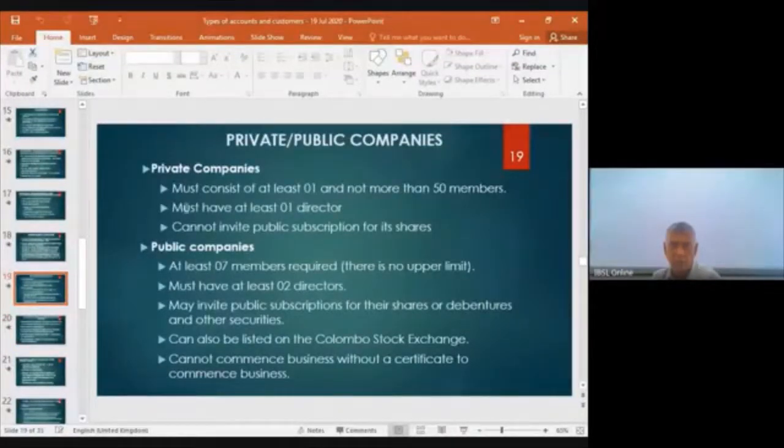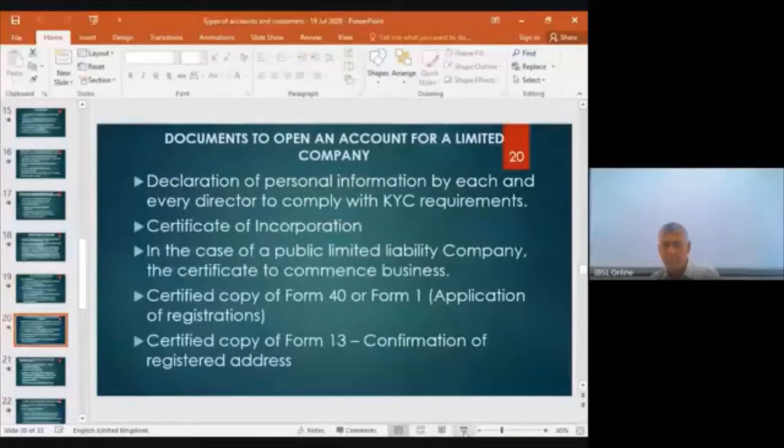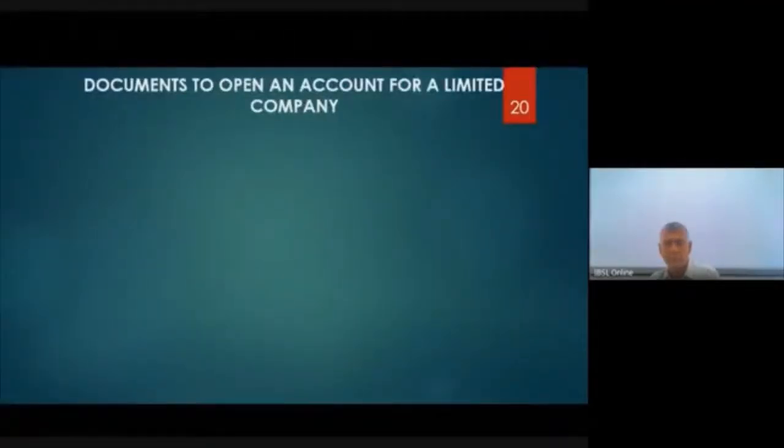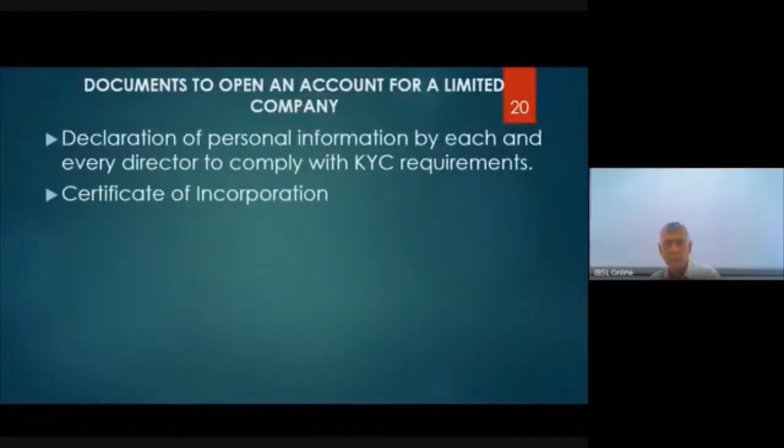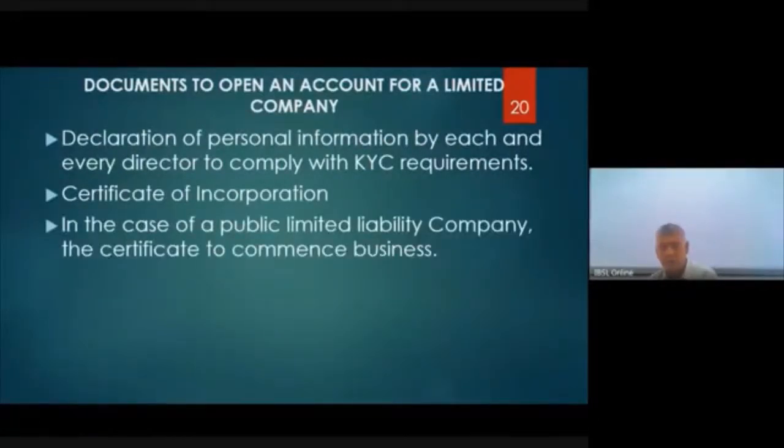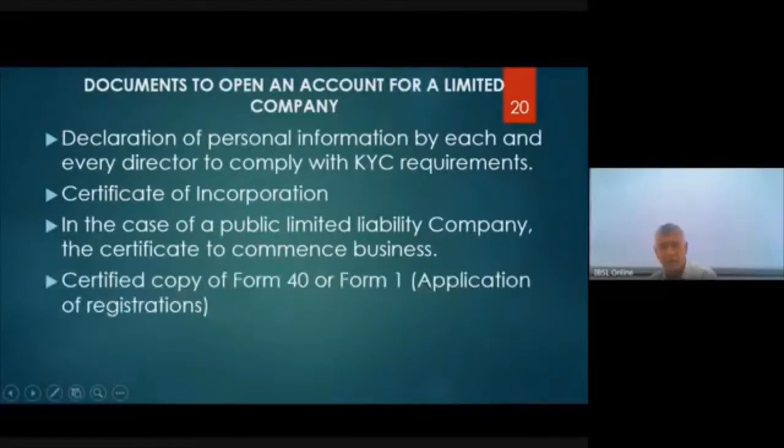Public companies, we discussed this. Right? And here, it cannot commence business without a certificate. We discussed this. So that is the certificate of incorporation, the date of birth certificate. This is the certificate of commencement of business.